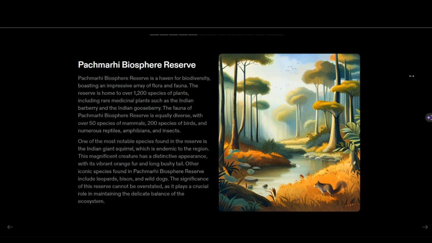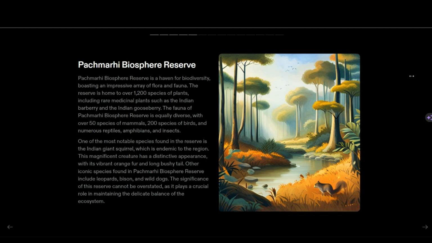India has 14 main biospheres, and some of the five important biospheres in India are the Kanha biosphere, the Pachmarhi biosphere, the Great Nicobar biosphere in Andaman and Nicobar, and also Kaziranga and Sundarbans.